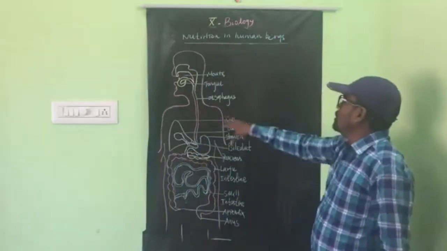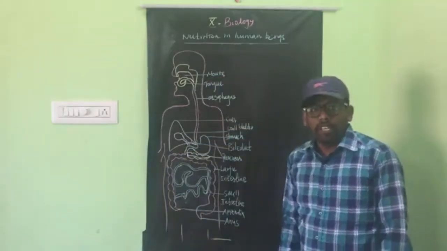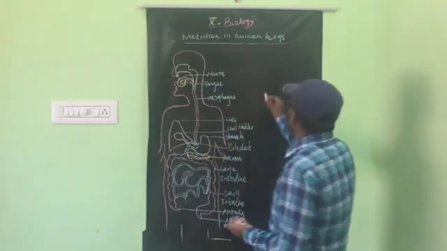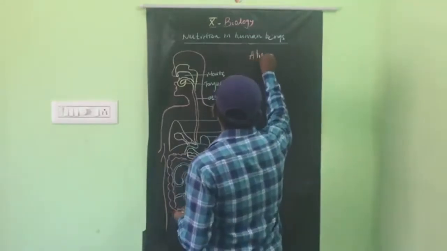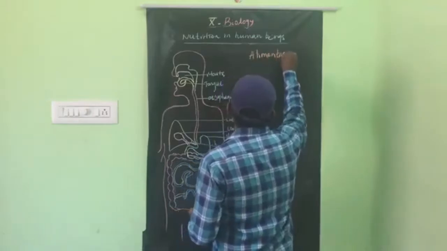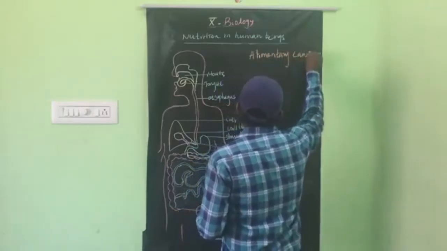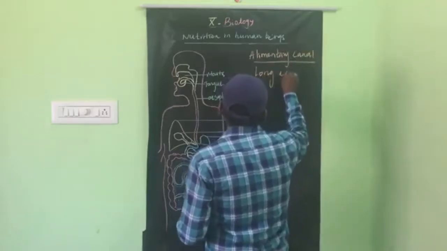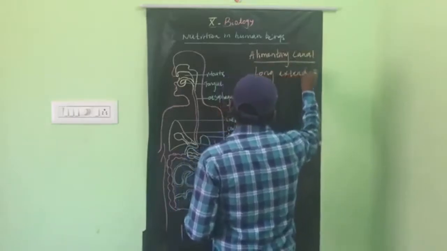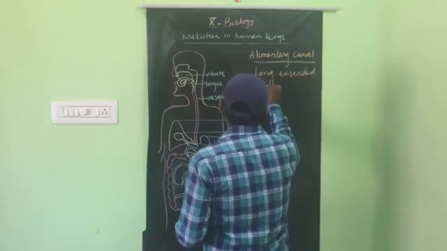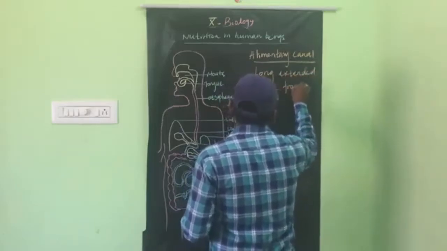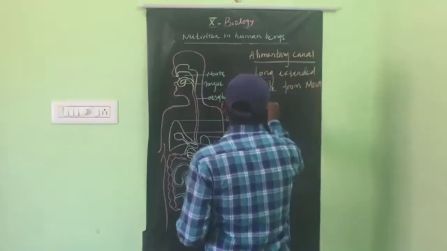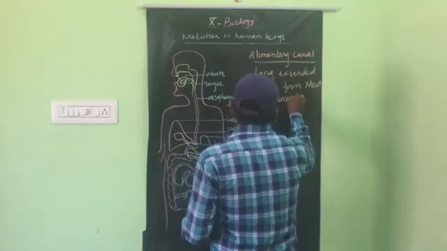So this is the digestive system of the human being, the alimentary canal of the human being. So what is the alimentary canal? Alimentary canal means a long, extended tube from mouth to anus.